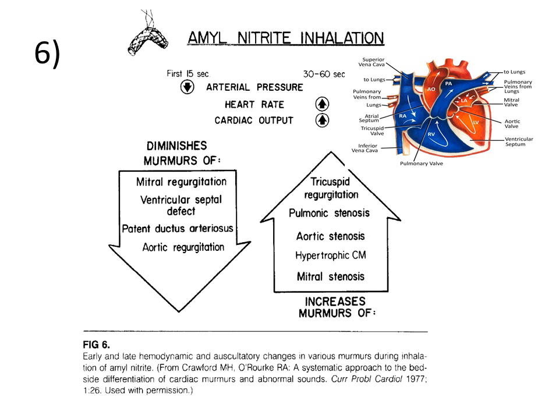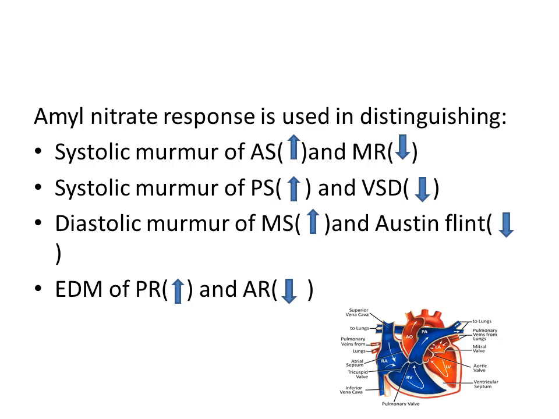The murmurs which decrease in intensity during amyl nitrate inhalation are mitral regurgitation, ventricular septal defect, patent ductus arteriosus and aortic regurgitation. Amyl nitrate response can be used to distinguish some of the important murmurs.